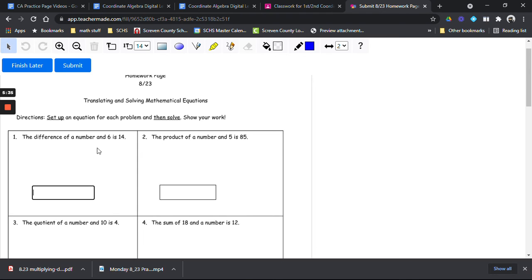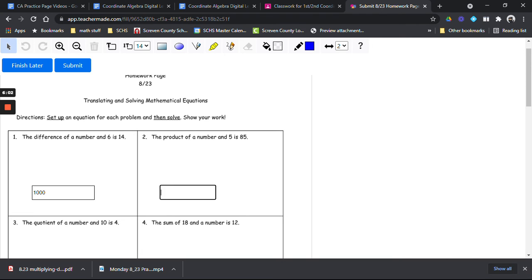So whatever you figure out, the difference of a number and 6 is 14. You're going to solve that for that number, and you're going to type in the number that you get for your answer. Now, I'm not going to do the work for you. I'm just making up a number, but let's say you solve this and you get the number is, let's make up something that doesn't make any sense, 1,000, right? There's no way that's going to be the answer, but just in case. I would type in 1,000, right? And then I move on to the next one.